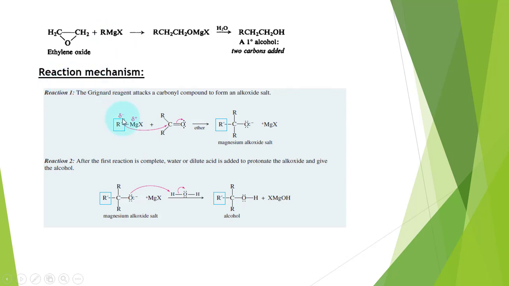Reaction mechanism is given over here, in which the alkyl group is partially negative and it is attacking the carbonyl carbon atom in the presence of ethereal solution, resulting in the formation of magnesium salt of alkoxide, and this alkoxide ion on reaction with water forms alcohol.